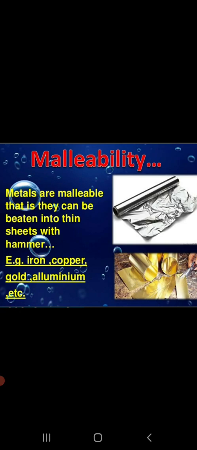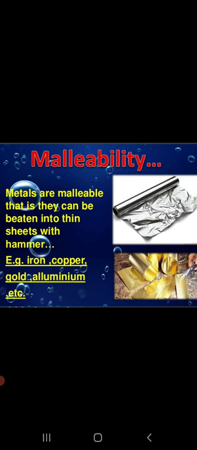For example, take an iron nail or a thick copper wire and beat it with a hammer. So, आप क्या देखते हैं, अगर आप उसे हैमर से बीट करते हैं, so what do you see? Does it remain in the same shape or does it get flattened? It will get flattened, right? So this property of the metal to get flattened is called malleability.